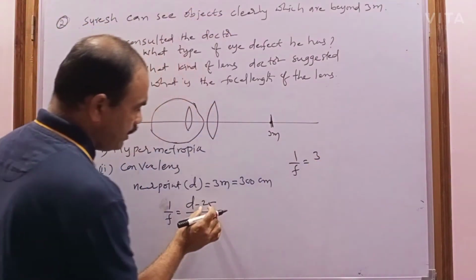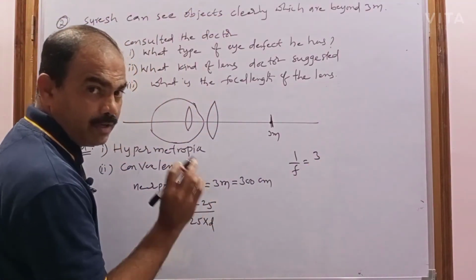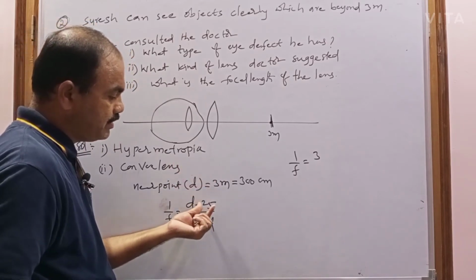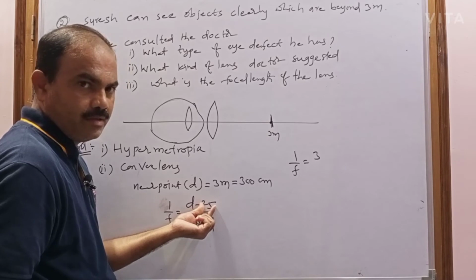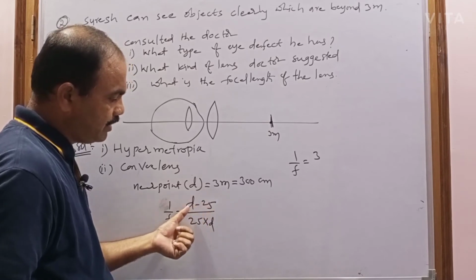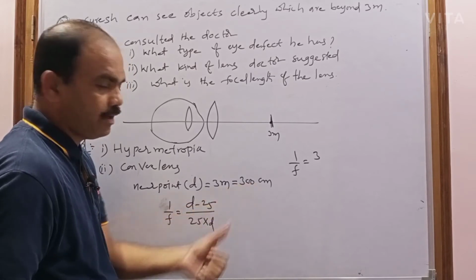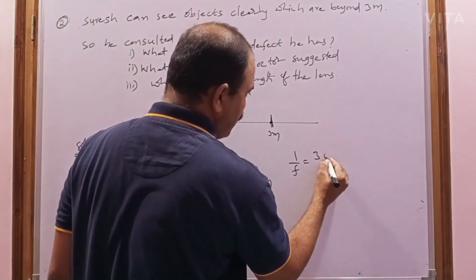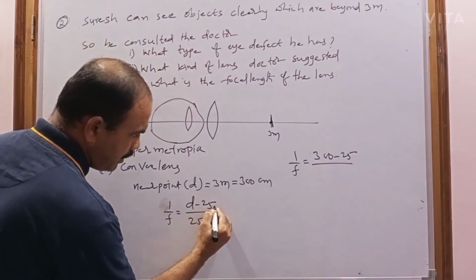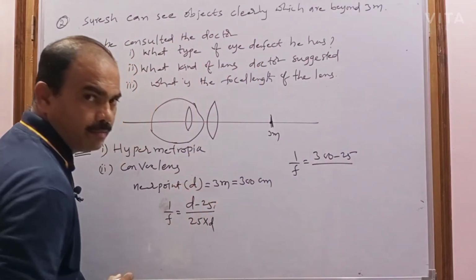But here 25 is in centimeters, the least distance of distinct vision. You have to remember this 25 is in centimeters, so you have to take d in centimeters also. So 1 by f equal to (300 minus 25) by (25 into d).